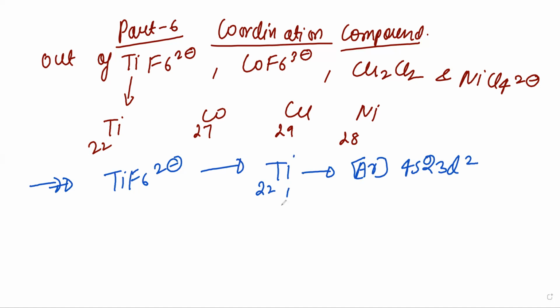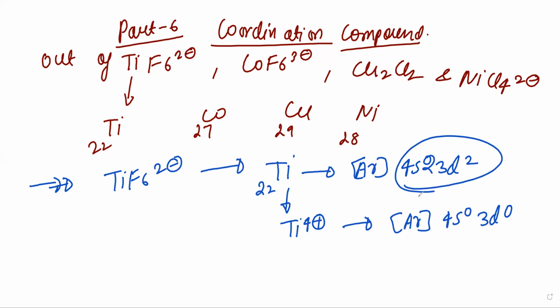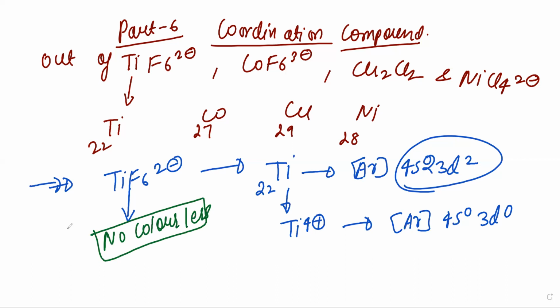After losing 4 electrons, when it is converted into Ti4 plus, it will be argon 4s0 3d0. All 4 electrons from the outer orbital are lost, right? So hence TiF6 is colorless. Although there is no color, it is colorless. Understood?